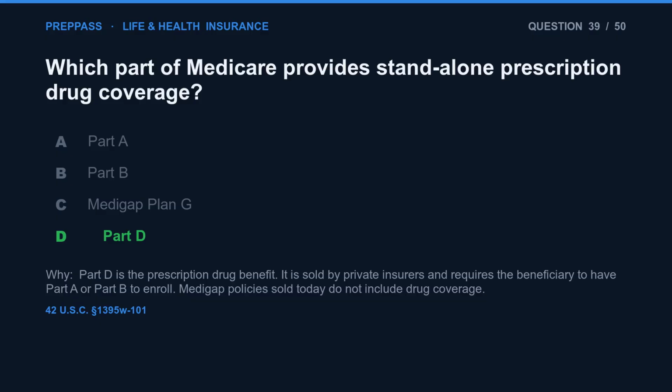The correct answer is D. Part D is the prescription drug benefit. It is sold by private insurers and requires the beneficiary to have Part A or Part B to enroll. Medigap policies sold today do not include drug coverage.